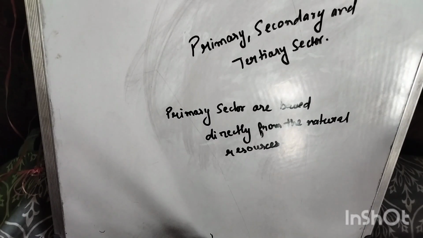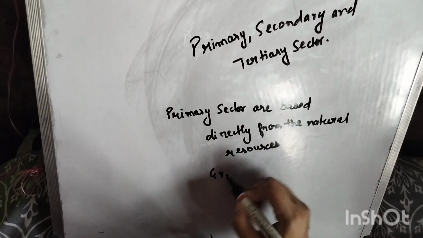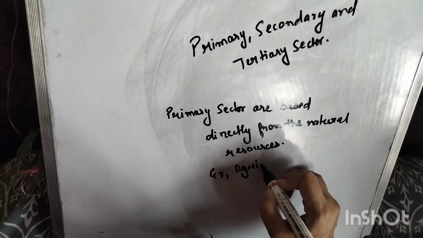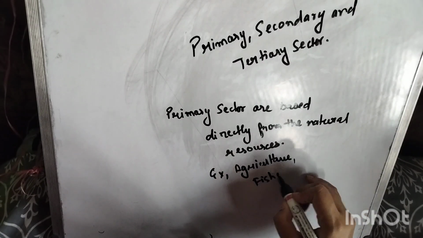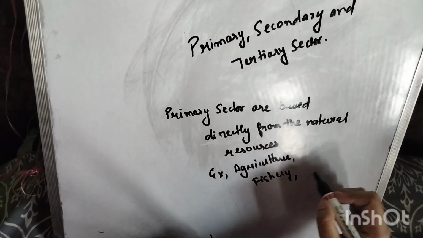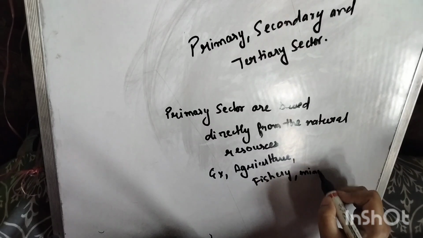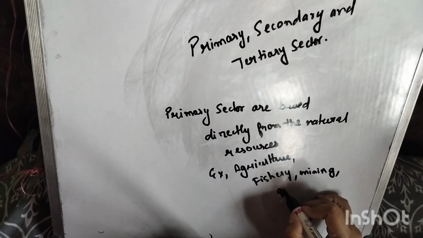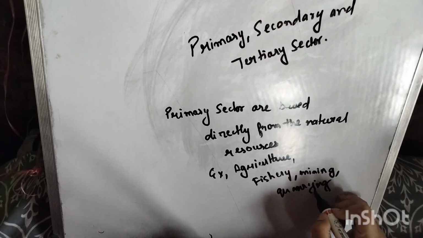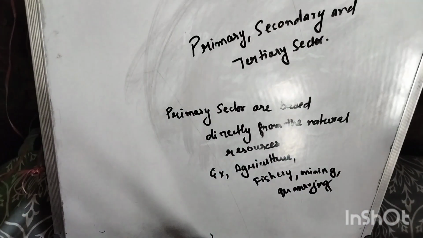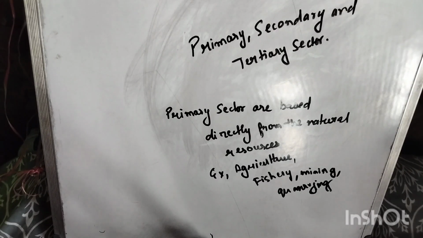For example, agriculture, fishery, mining, then quarrying. So these are extracted directly from natural resources.